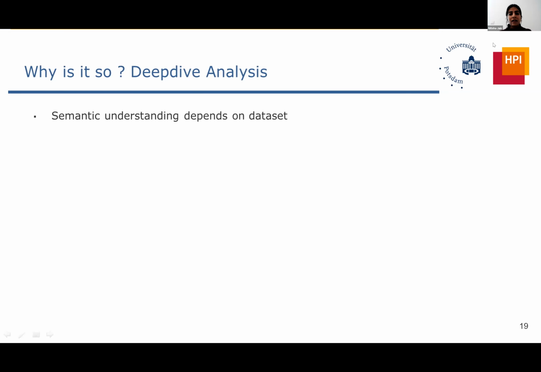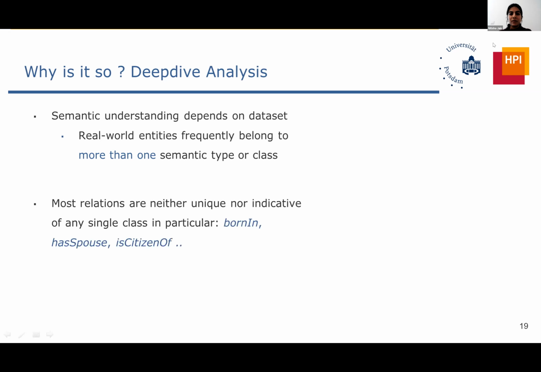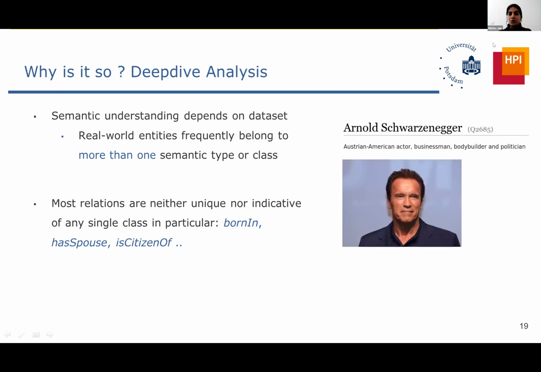If we look at the characteristics of the data sets on which these embeddings are trained, we can see that the semantic understanding that these embeddings are trying to capture really depends on the data set. The data set consists of real world data, and real world entities frequently belong to more than one semantic type. For example, we have Arnold Schwarzenegger. He's an actor, he's a businessman, he's a politician.